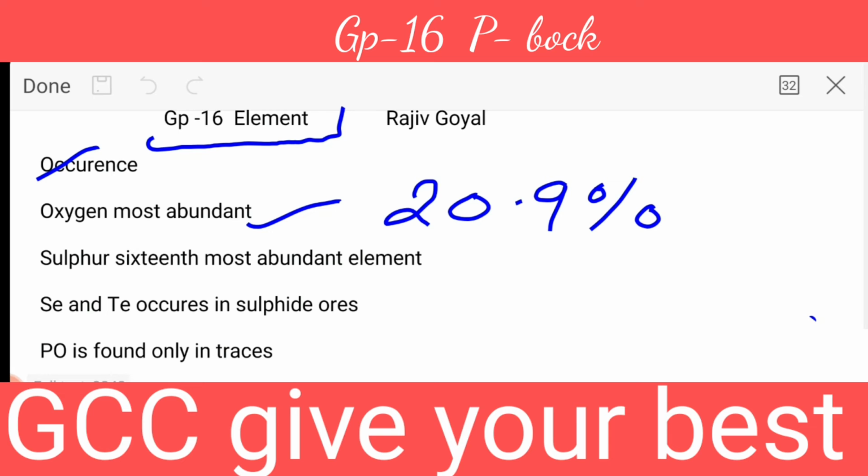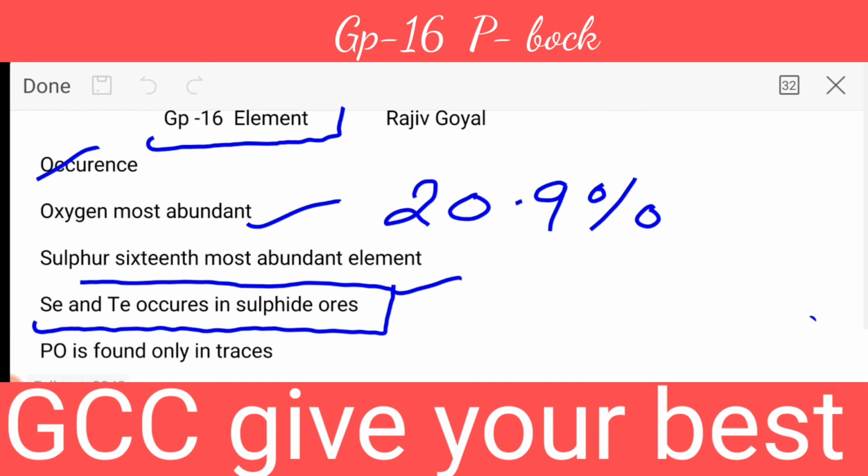After that we have sulfur, the 16th most abundant element. Selenium and tellurium are always found in traces, means their percentage is very less.